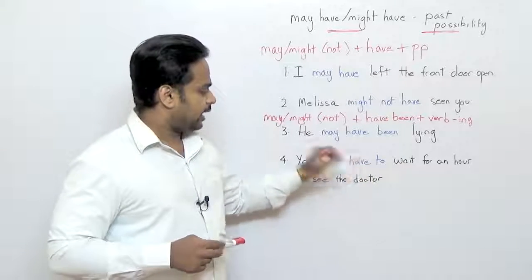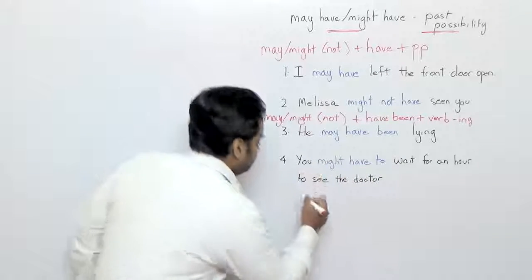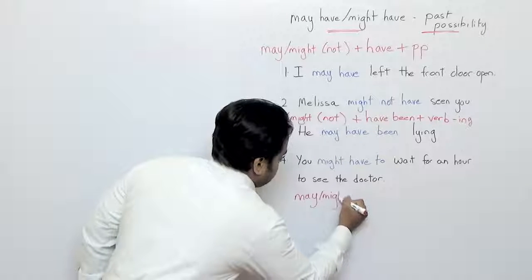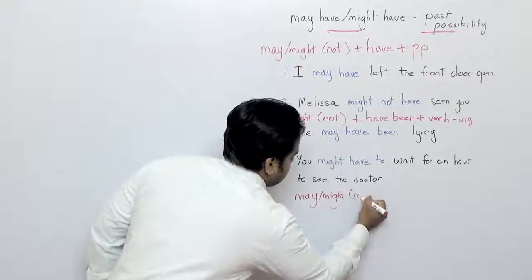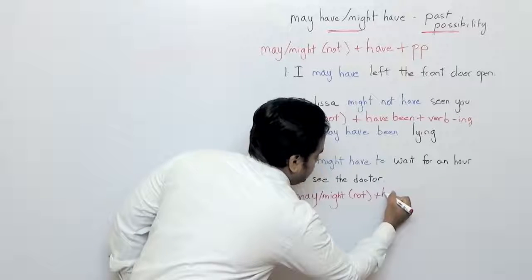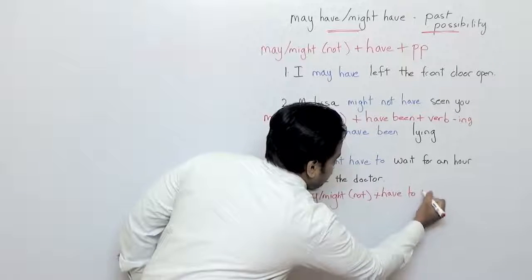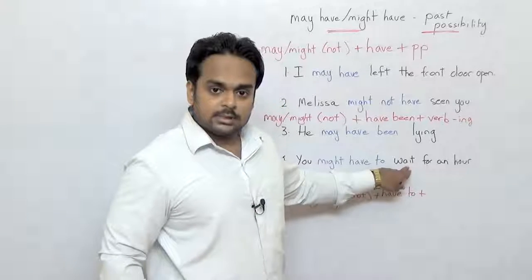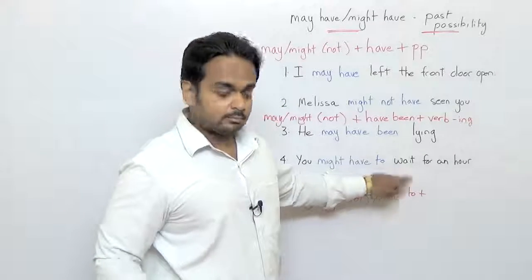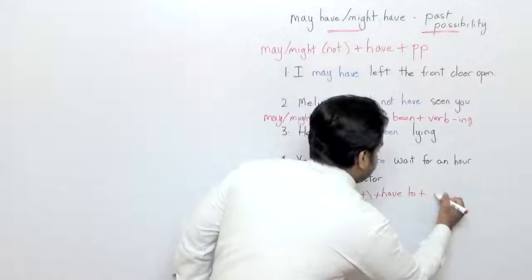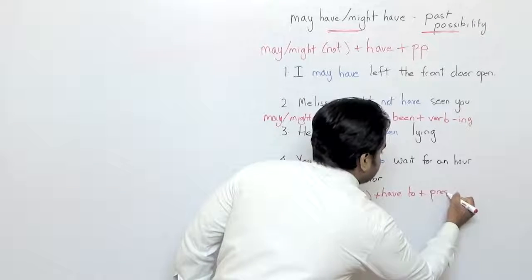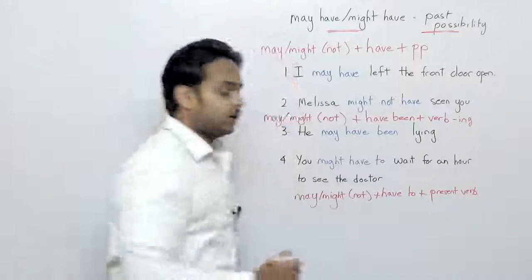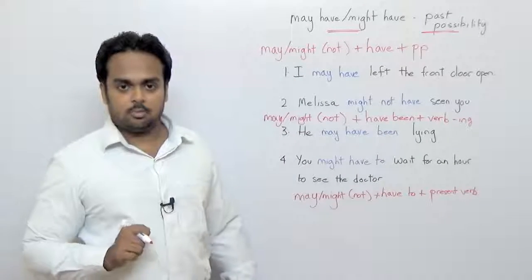Instead of have. So in this form, it's may or might not plus have to. And then what form is this in, this wait over here? Well, it's actually in its base form or in its present form. Okay, a verb in the present. That's important to remember.